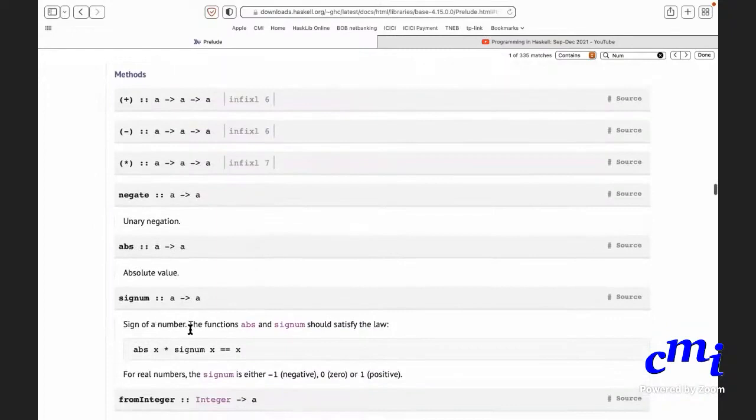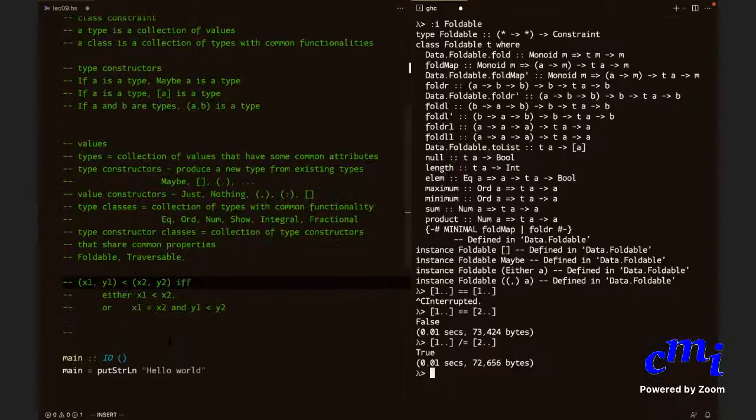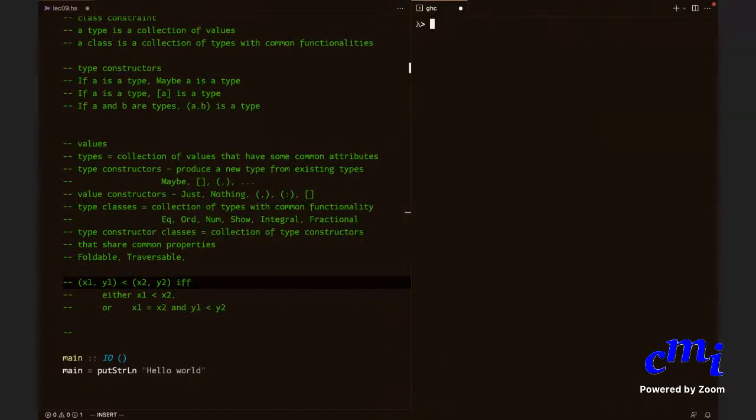Signum, sign of a number. It satisfies the fact that absolute value of x times signum of x gives you x, and you can actually check this. Go here to GHCi and ask signum of minus 500. It returns minus 1. Signum of 0 will return 0.